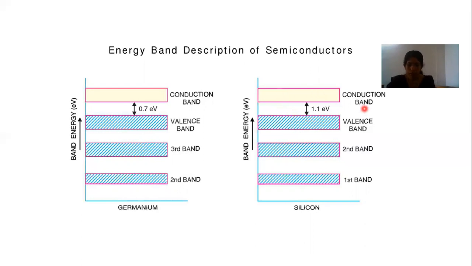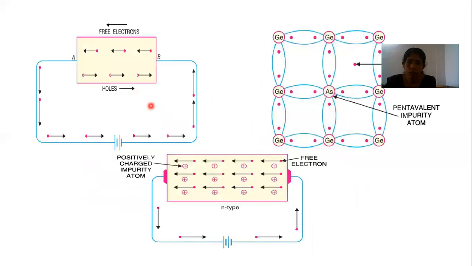This gap is called the forbidden energy gap. For silicon, it is 1.1 electron volts. For germanium, it is 0.7 electron volts. Note that, which is an important term. And the next one: now we are going to study the PN junction.